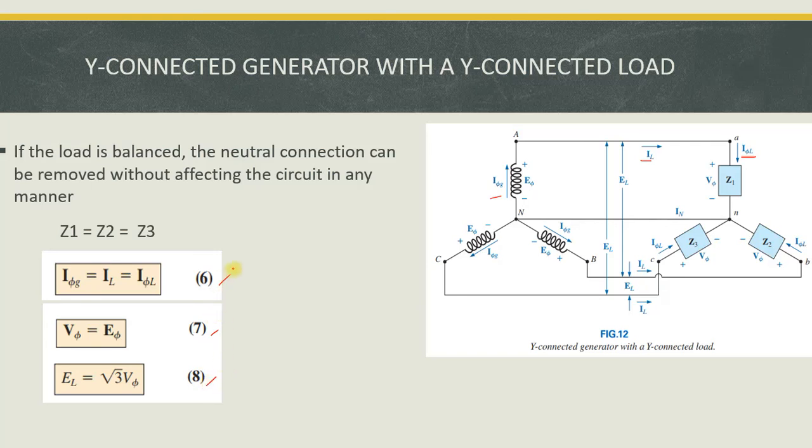So these are the important conclusions for the star connected generator with star connected load, and I assume all the loads are balanced. That means Z1 is equal to Z2 is equal to Z3. In the next class we will see the problems relevant to this. Thank you.